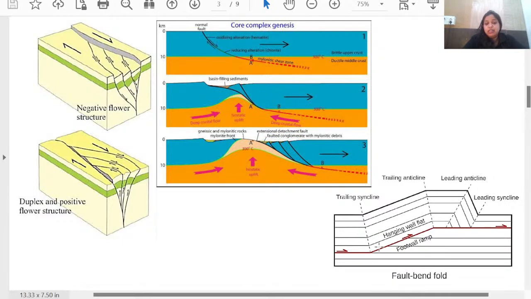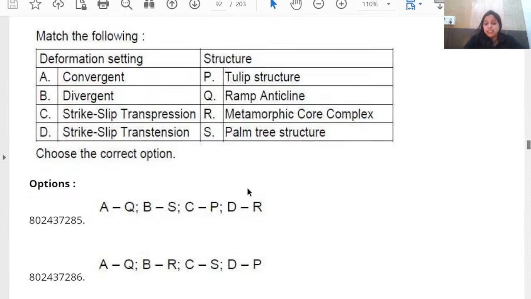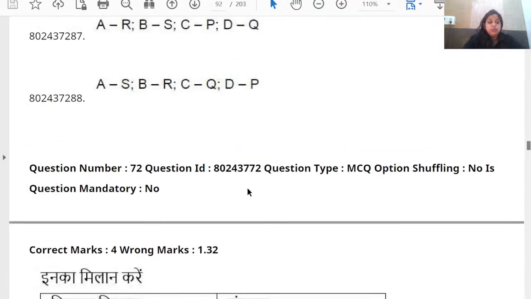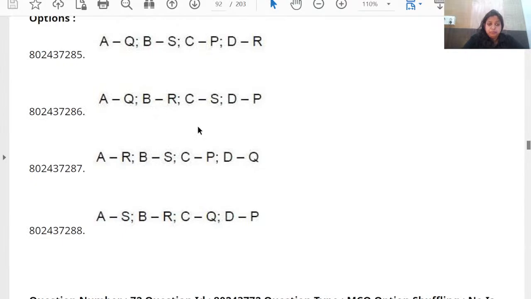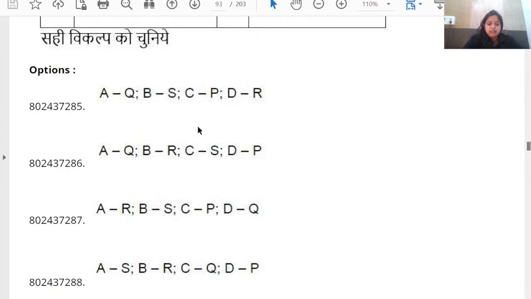This is flat over here, the hanging wall flat, footwall ramp terminologies, which is associated with fault bend fold, as shown over here. We discussed this in structural geology. Okay, so the answer is B. Next question.